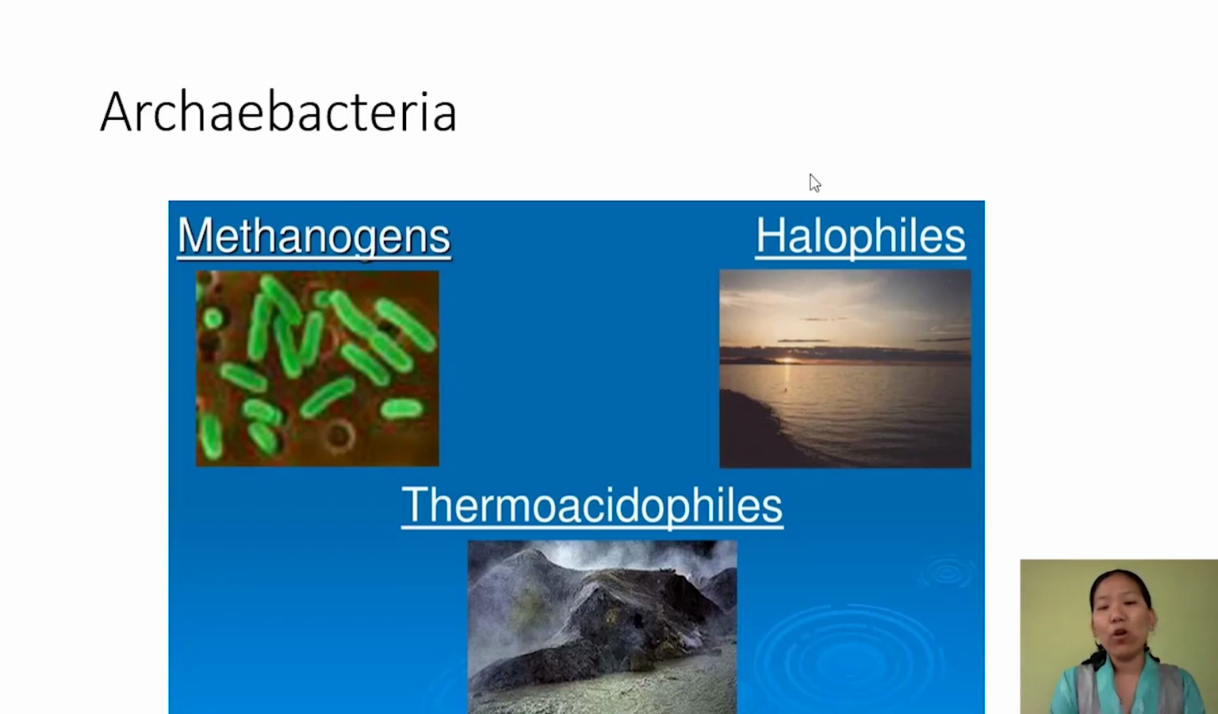Now next is halophiles. Halophiles are those bacteria which live in a very high concentration of salt. Next, thermoacidophiles. Thermoacidophiles are again a group of archaebacteria which can survive at a very high temperature, around 100 degrees Celsius. They are found in hot springs. They are also found in highly acidic conditions. The example is Thermus aquaticus.